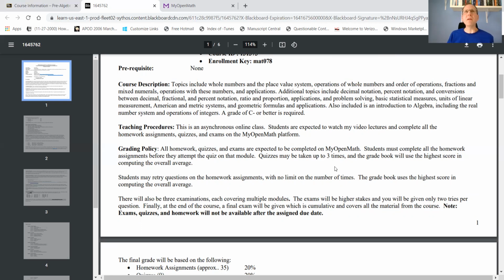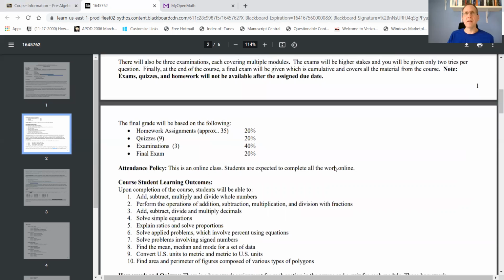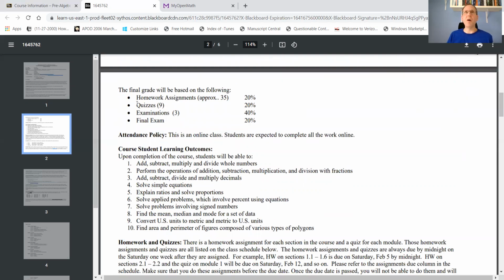Okay, in terms of the grade for the course, it's going to be based on several different things. So first of all, homework, and there are approximately 35 homework assignments total. There are going to be 10 modules that we cover, so approximately between 2 and 5 homework assignments per module. That will be 20% of your grade. There are going to be 9 quizzes, basically 1 quiz after each module, although I combined 2 of the modules into 1 quiz, but all the other ones have separate quizzes. That will be 20% of your grade.